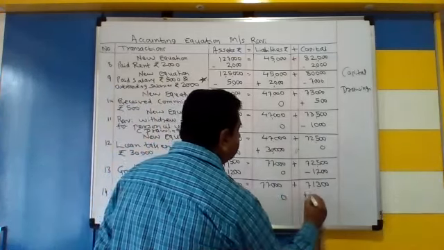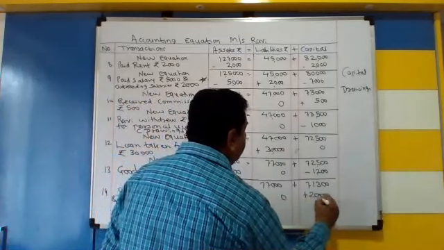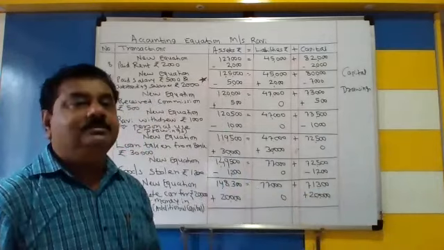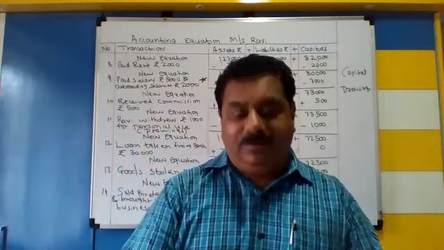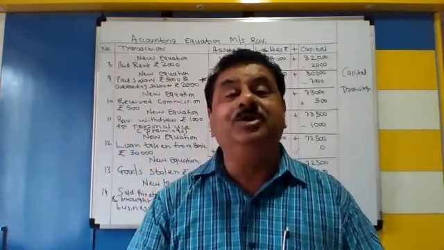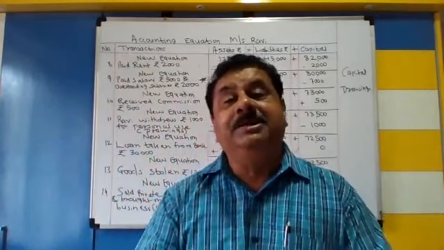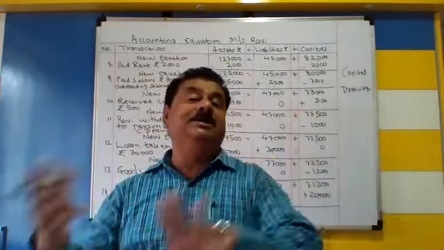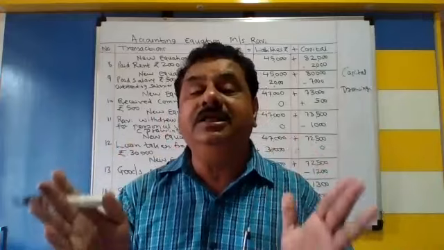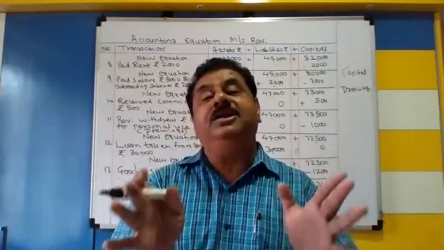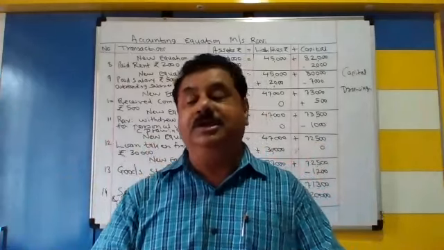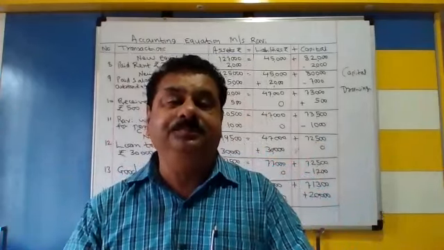Add in asset, add in capital. Sir, but car is our asset, no? Car is not an asset of the business. It is a private asset. According to the business entity concept, business is different, businessman is different. Business is separate and has a separate identity. So private transactions are separate.